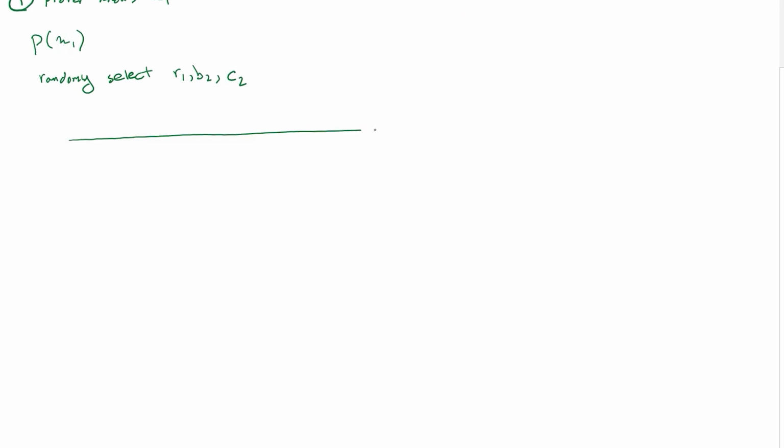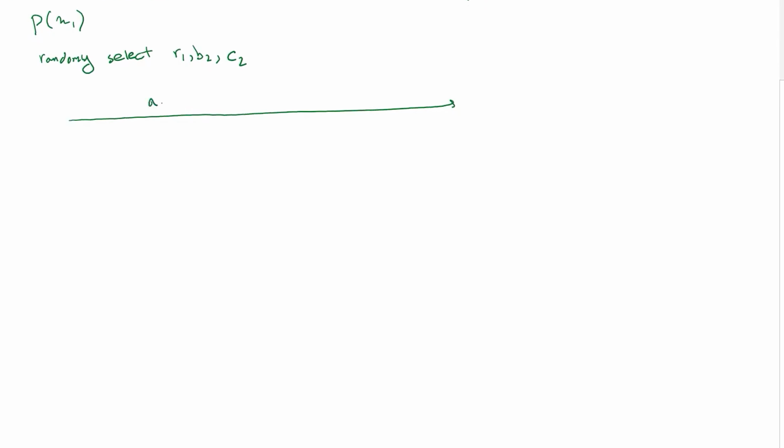And then he would send this information to the verifier saying that, hey, this A1 equals G1 to the R1, and then A2 equals G2 to the B2 and Y2 to the C2. Okay.